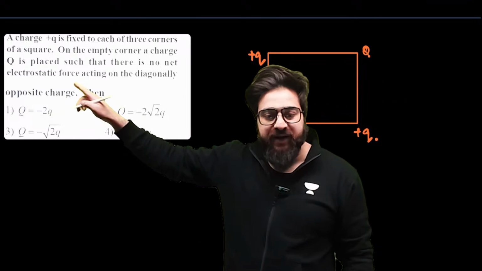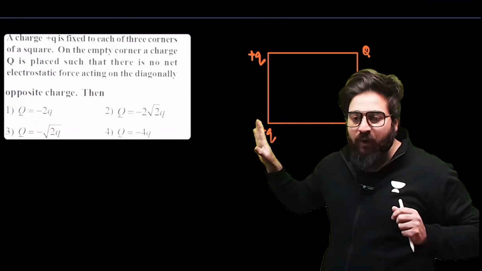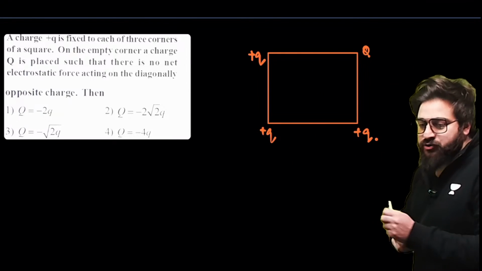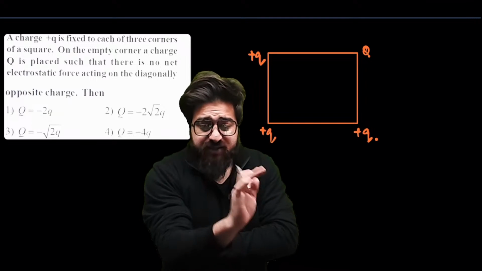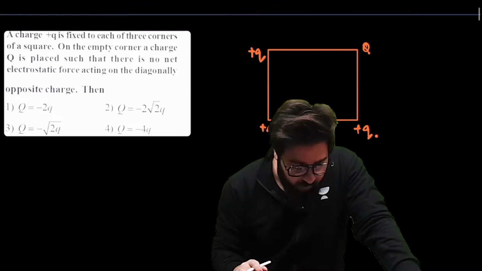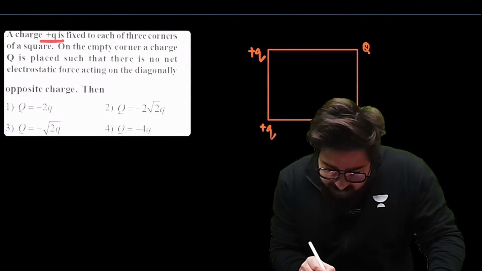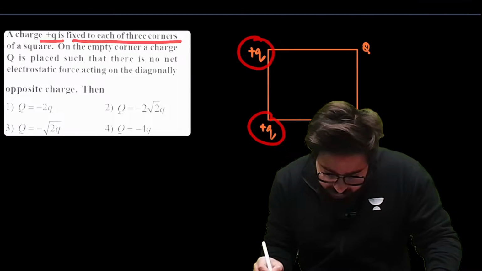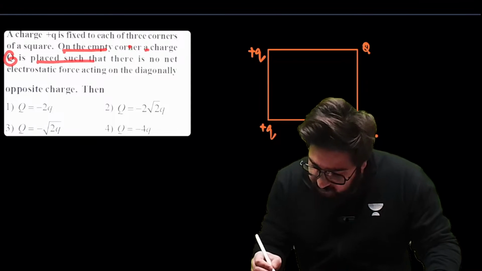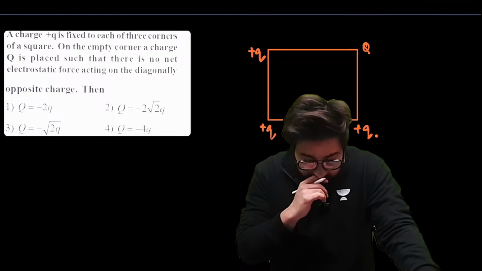This part you will be basically reading at the end, or read it and understand the question over here. So we are given a square. In this, we have got plus q charge, and plus q charge, and then you have the other charge over here on the screen. Now, my dear friends, listen to me very carefully. In this case, the questioner is saying that we have got a charge plus q fixed at each of the corners. On the empty corner, a charge capital Q is placed. Let's suppose this is the empty corner.